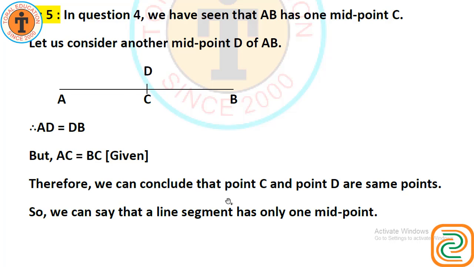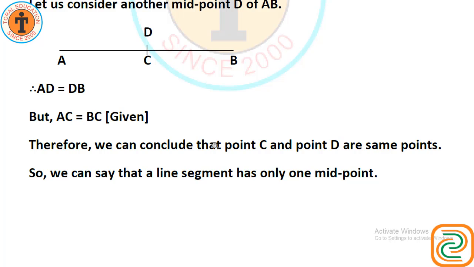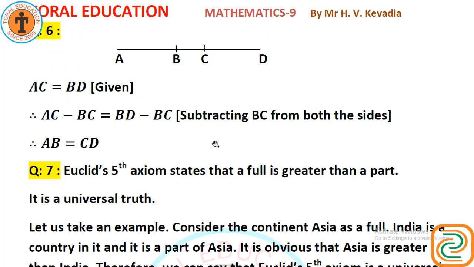Therefore we can conclude that point C and D are same points. So we can say that a line segment has only one midpoint. Again question number 6.